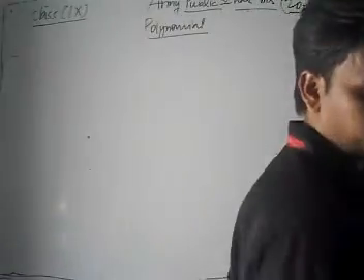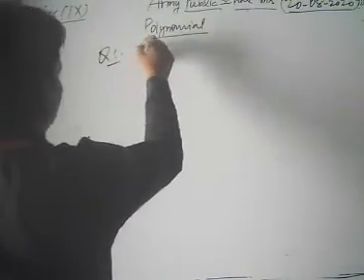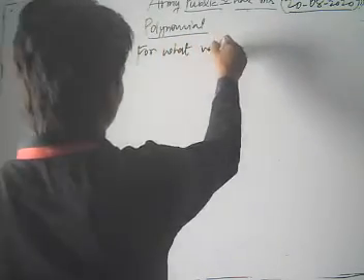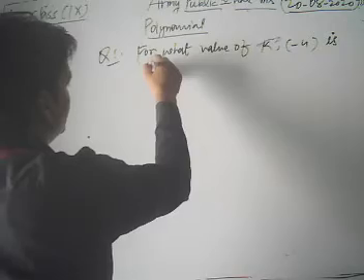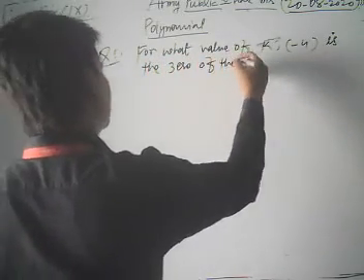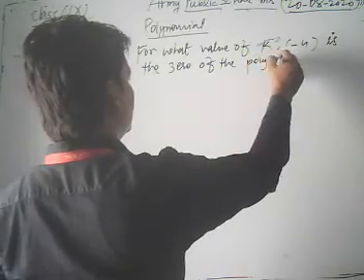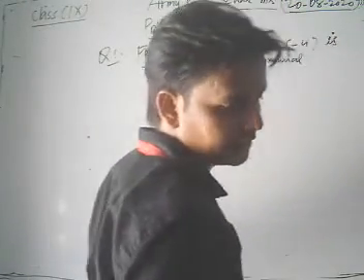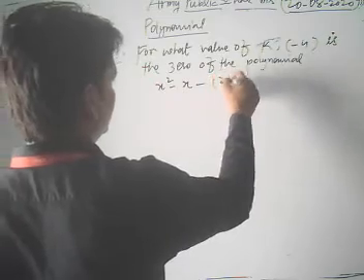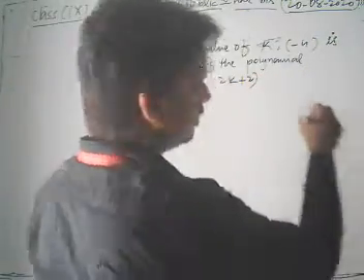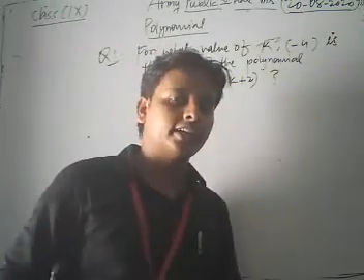Now we take some question. Your question is: for what value of k is minus 4 a zero of the polynomial x square minus x minus (2k plus 2)? Okay, this is the question here, dear students.